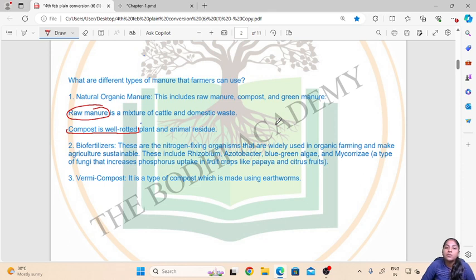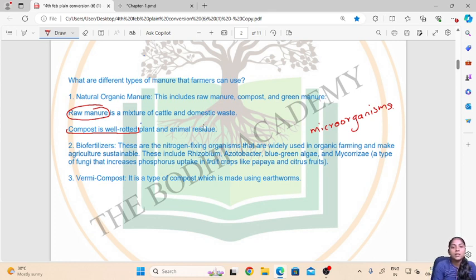These are the nitrogen fixing organisms that are widely used in organic farming. So these are the microorganisms which are widely used in organic farming. Organic farming means the farming or agriculture which is done using all the organic products, organic manure and like that. No chemicals are used in organic farming. So these biofertilizers help in making the agriculture more sustainable.